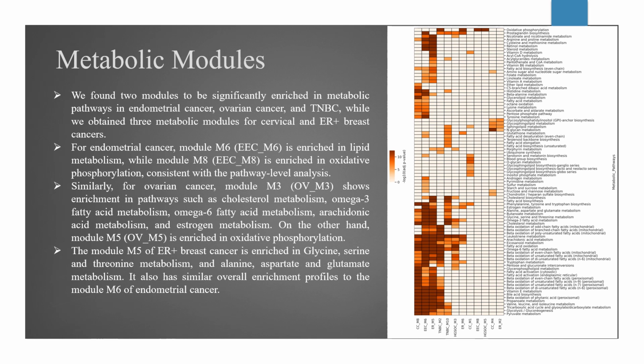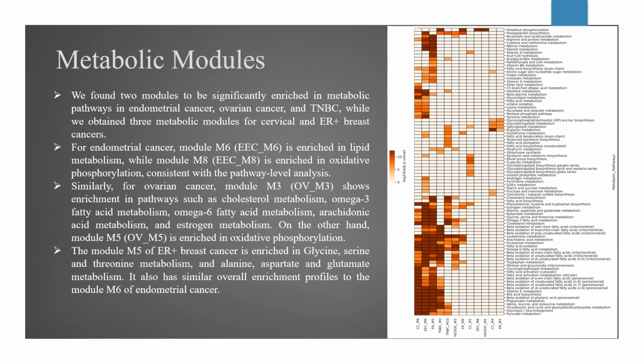Next, malignant cell-specific PPI network was used to identify metabolic modules, which uncovers connectivity pattern among metabolic genes. We found two modules to be significantly enriched in metabolic pathways in endometrial cancer, ovarian cancer, and TNBC, while we found three modules for cervical and ER-positive breast cancer.